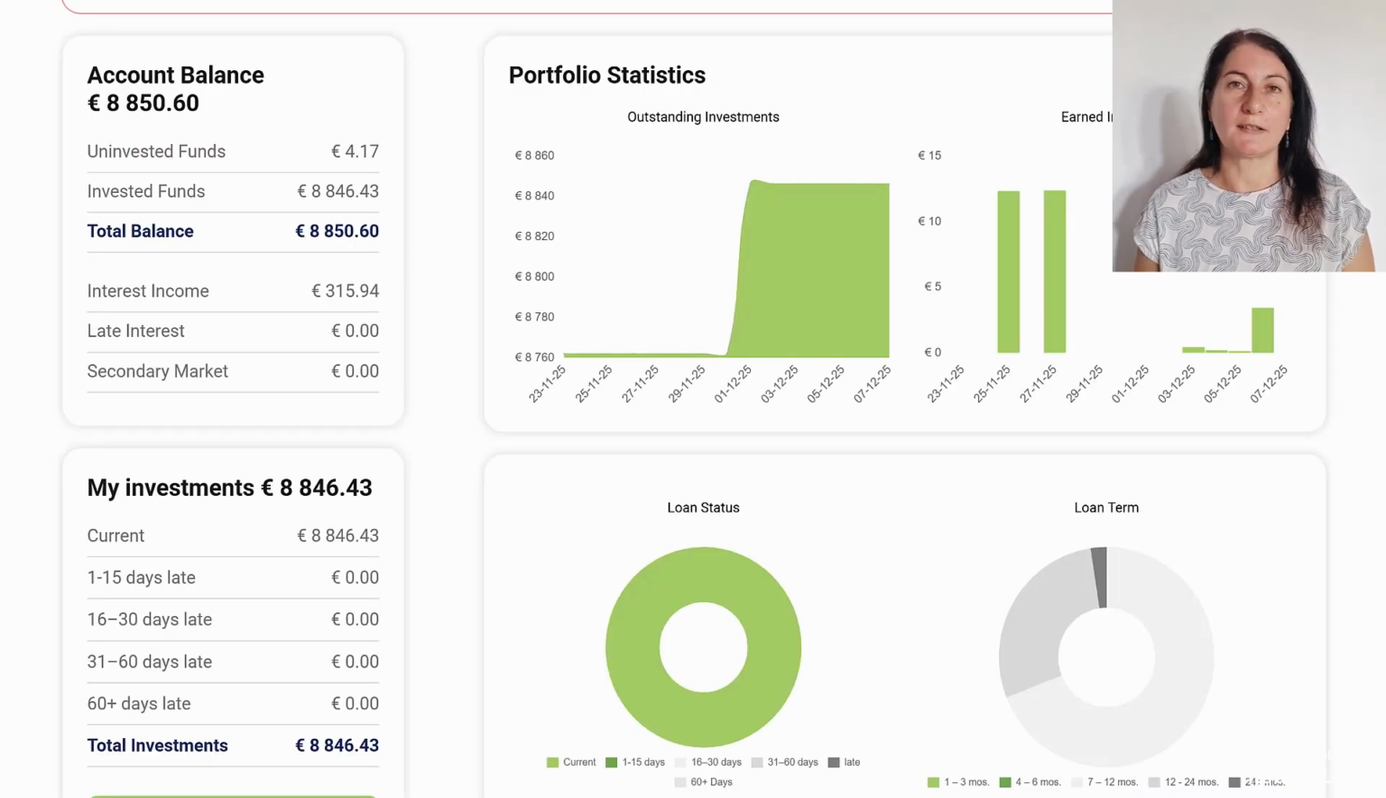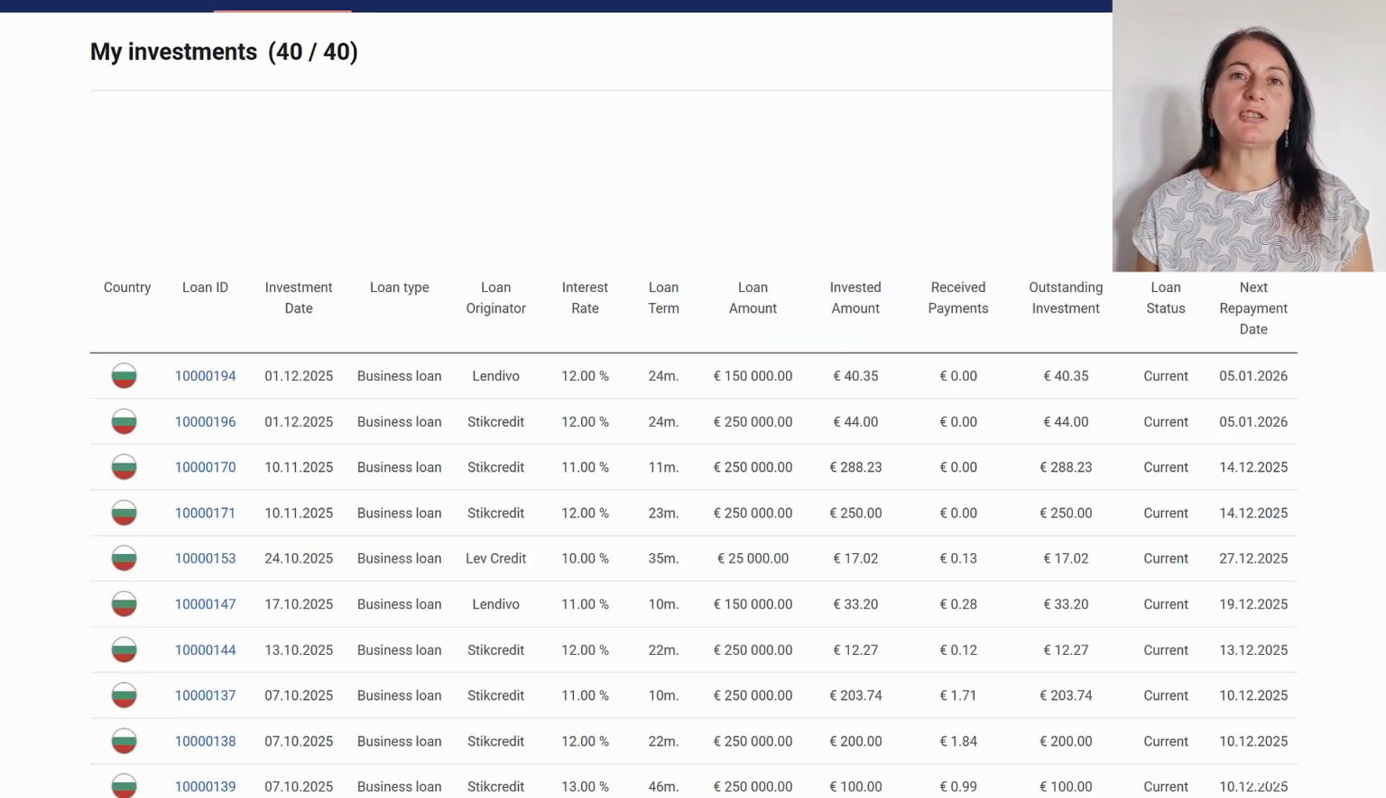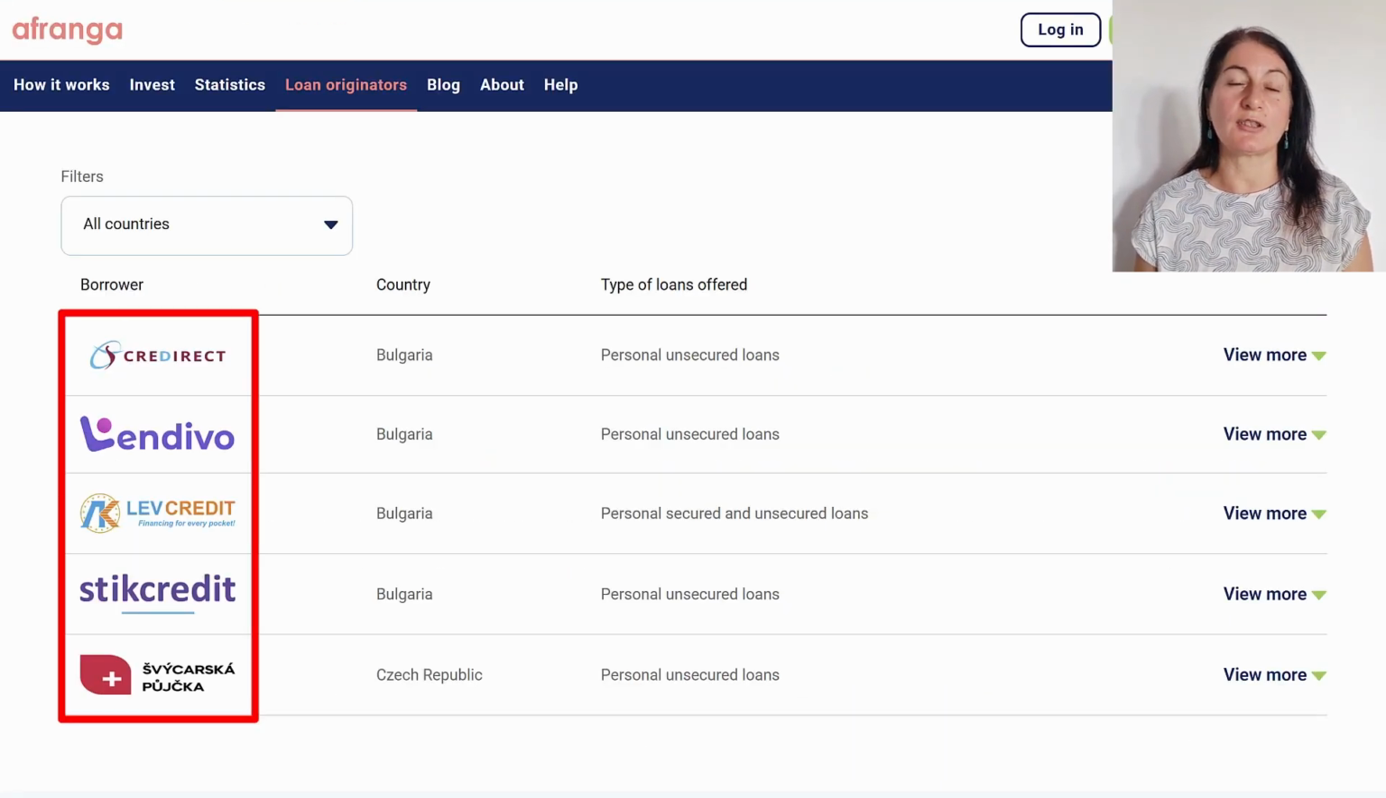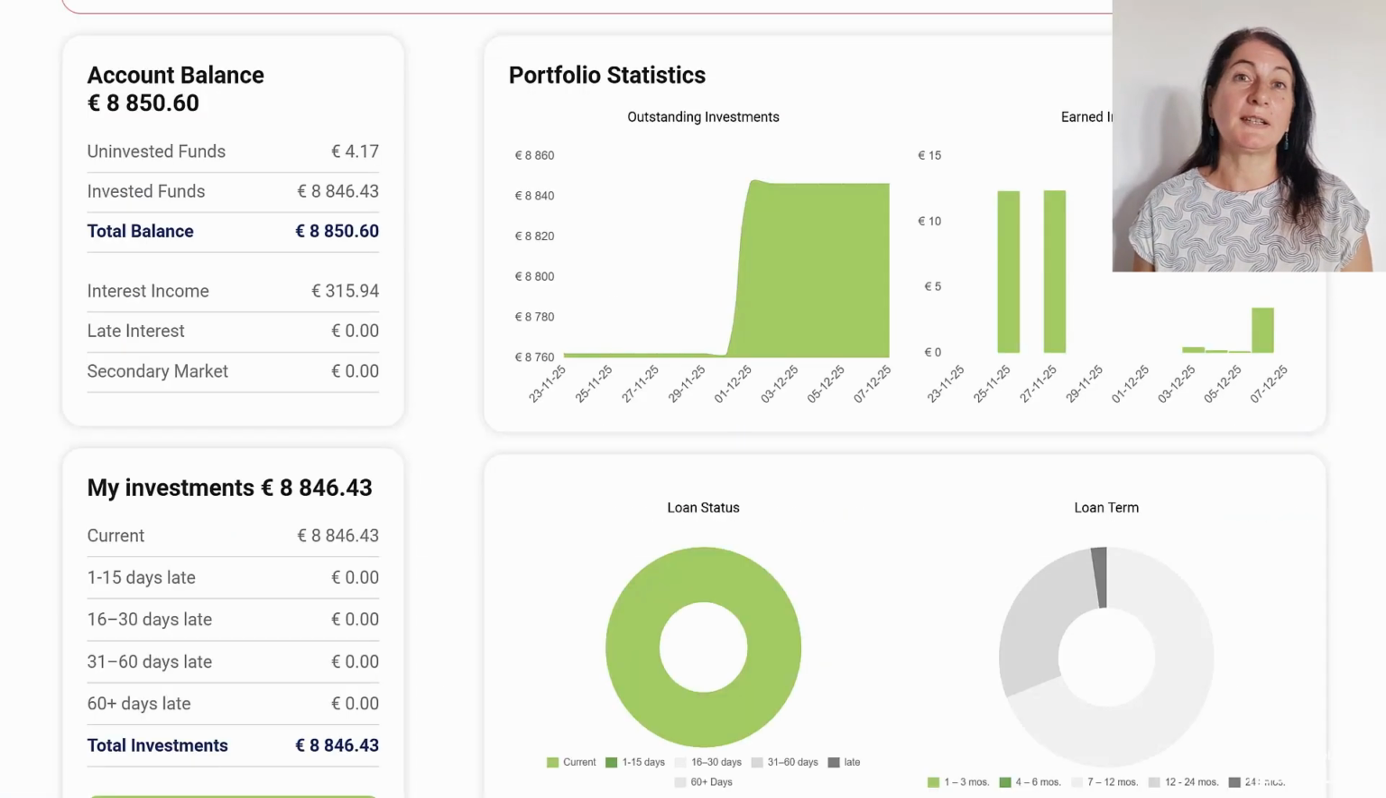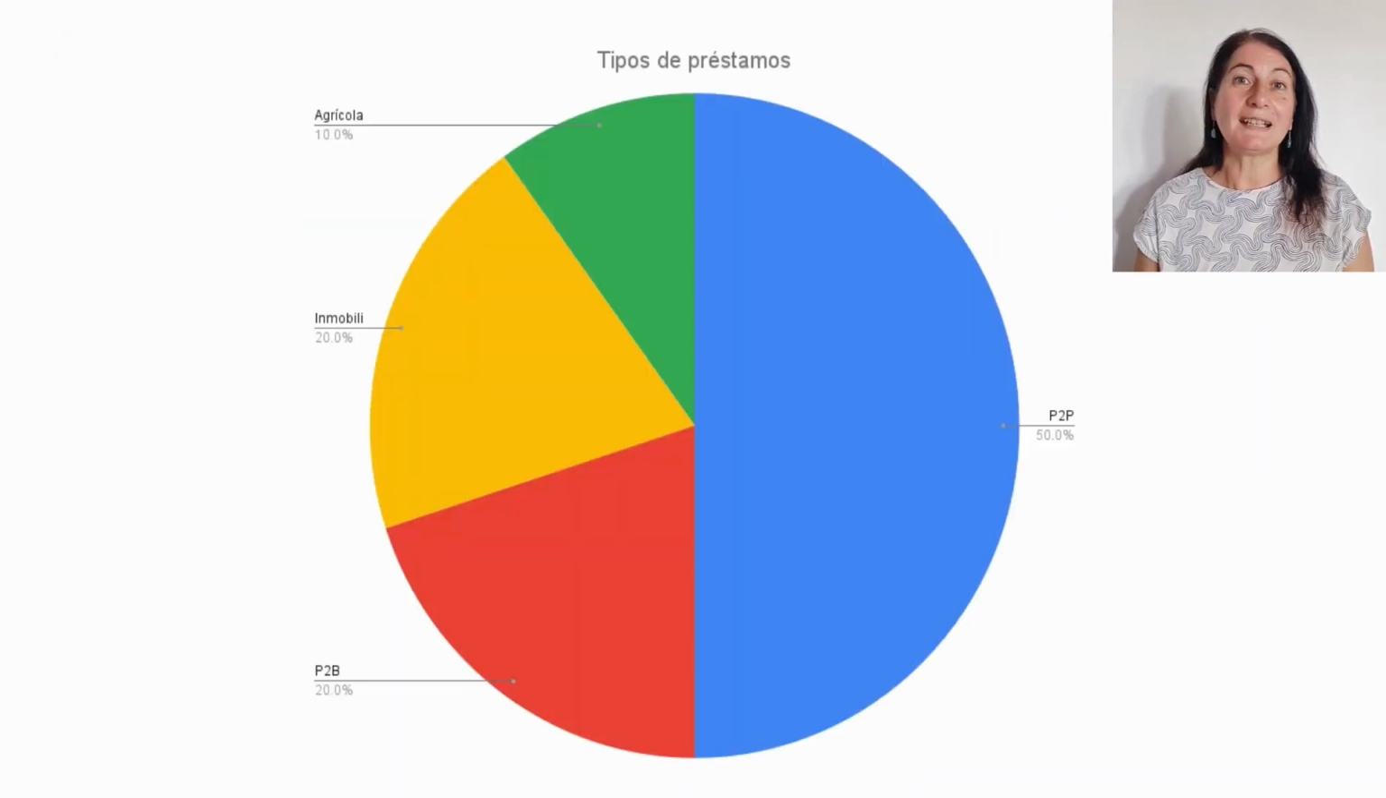It is regulated as a crowdfunding platform at a European level, and it is offering us different returns depending on the loan originator in which we are investing. Some of the loan originators belong to the same group as the platform, but others are completely external originators. One thing to keep in mind here is that Afranga currently does not have an auto investment strategy, although they do plan to implement it in the future, so looking forward to when we'll be able to configure our auto investment strategy. In my portfolio of 10,000 euros, I would include other sectors.